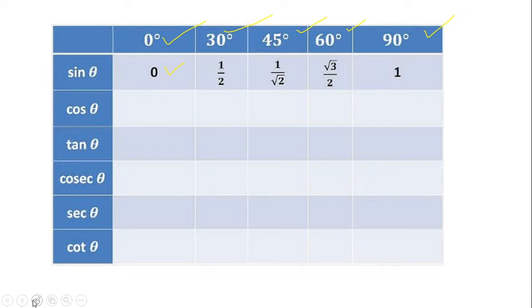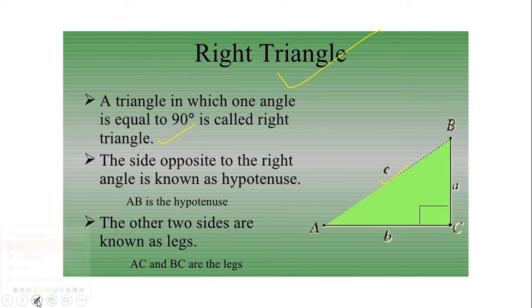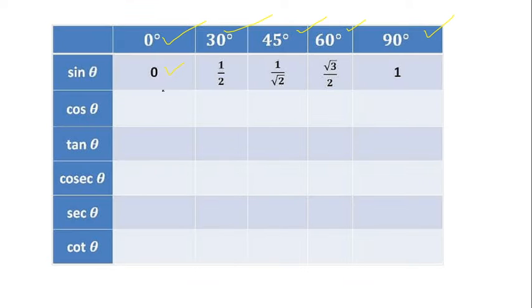Look here, this is our sine row. That means all these values are sine's values.